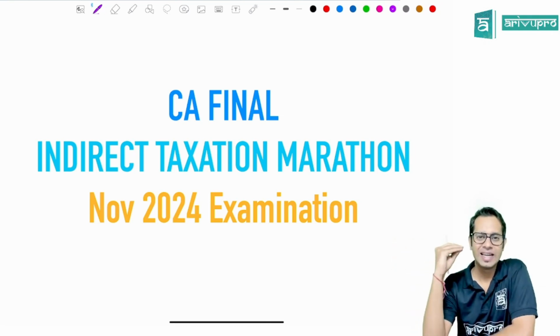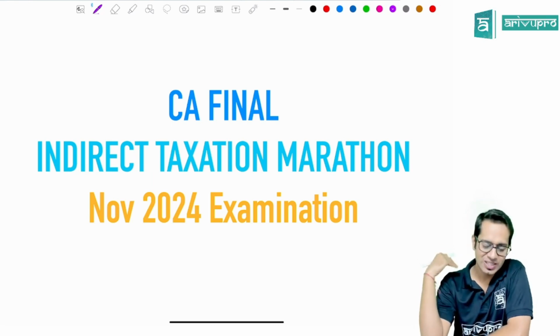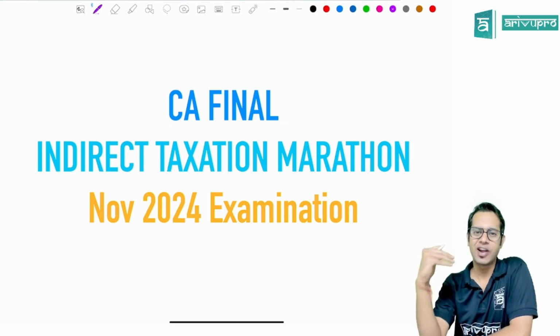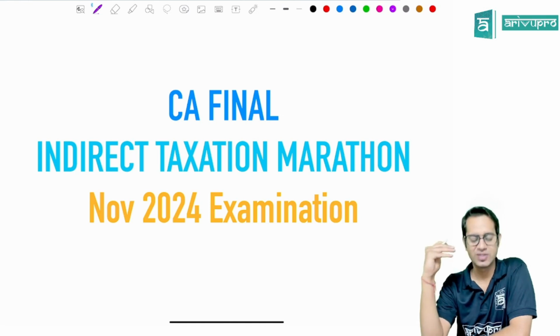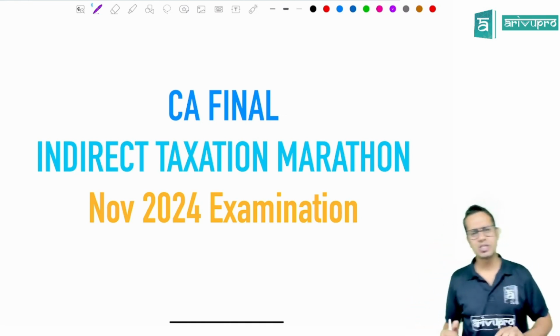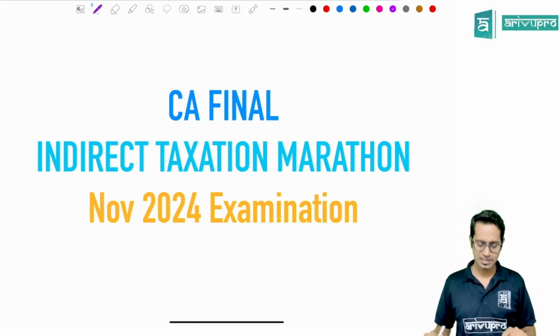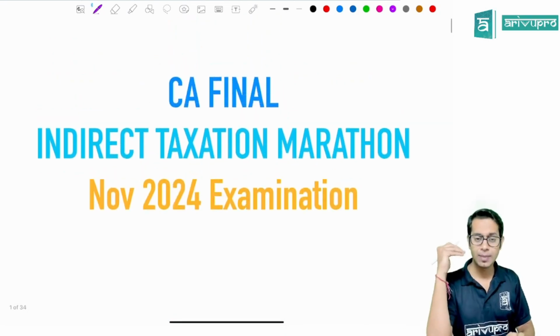In this video, we are going to do the marathon of indirect taxation of CA final. Very soon, ArP Academy is going to launch all its final subjects, all the final courses. In this video, we'll quickly revise the indirect tax part of your syllabus, which is for 100 marks. Beautiful subject, beautiful paper. This is specifically applicable to those who are writing your examination in November 2024.